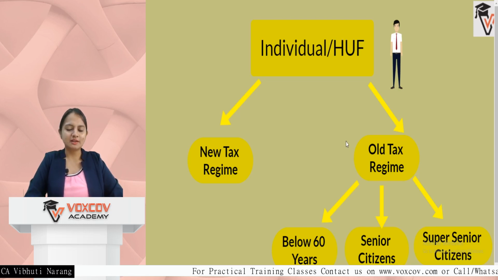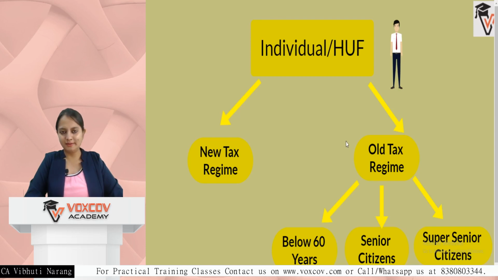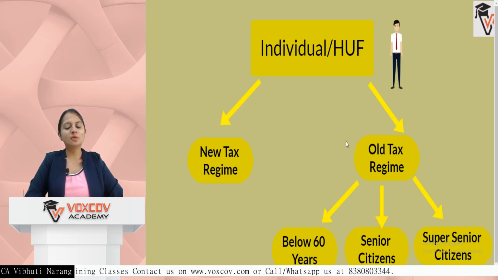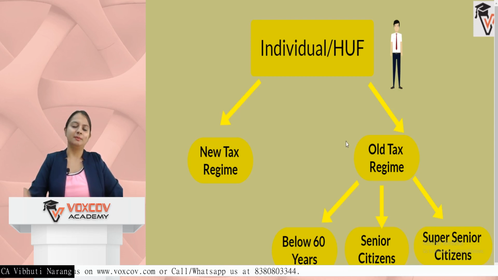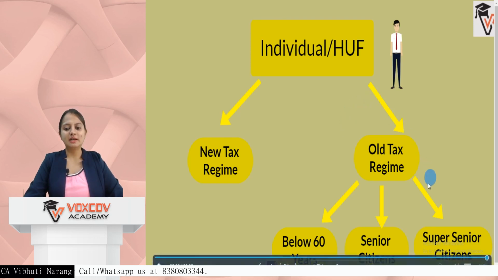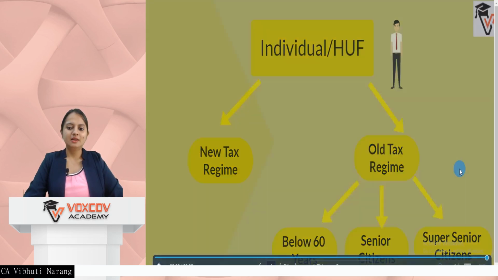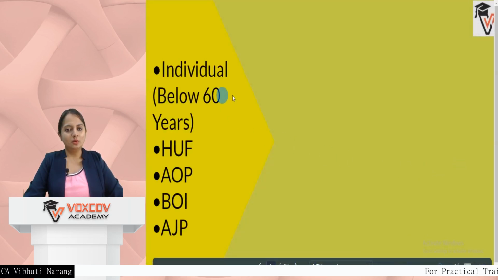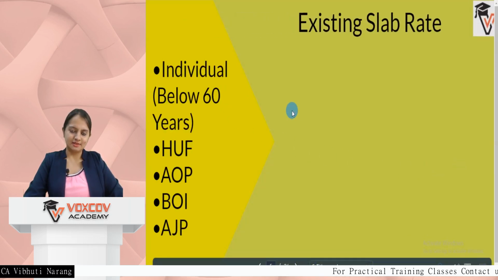So individual and HUF can enjoy two types of tax regime, and whichever is more beneficial can be opted for by them. First we'll understand the old tax regime and then we'll understand the new tax regime.